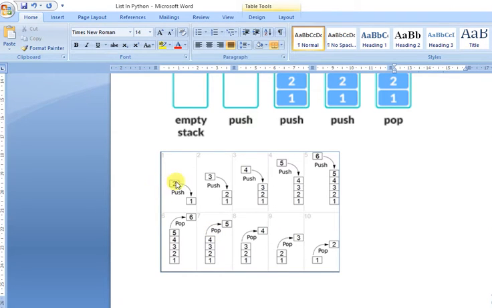So when I say push, it goes over: push 3, push 4, push 6, that means 1, 2, 3, 4, 5, 6. Now if I say pop, what will be deleted first? 6 will be deleted first. So slowly 6, 5, 4, 3, 2 will be deleted. So this is the concept of last in, first out. Correct?